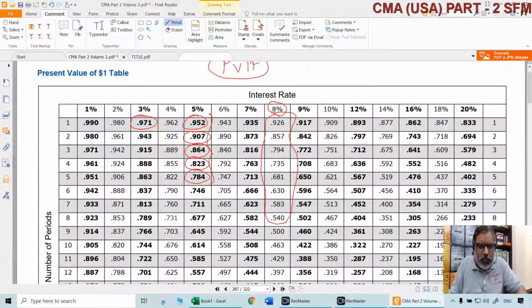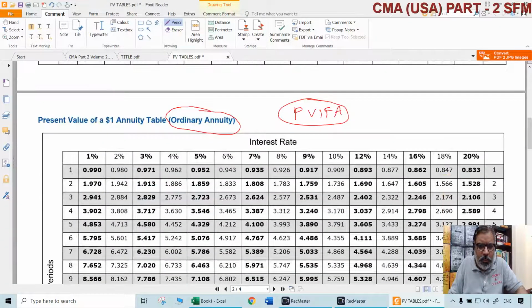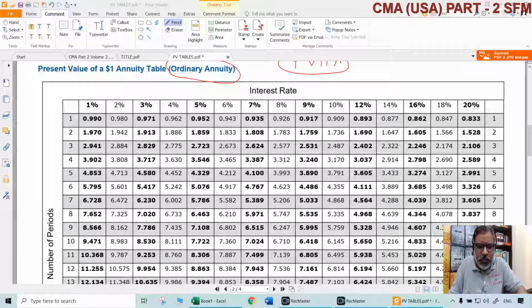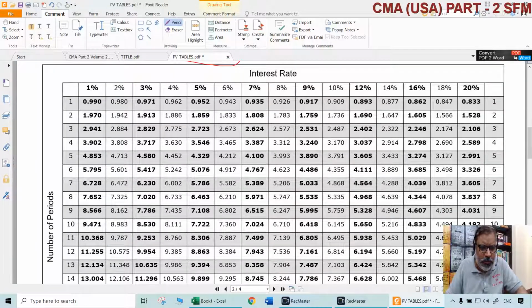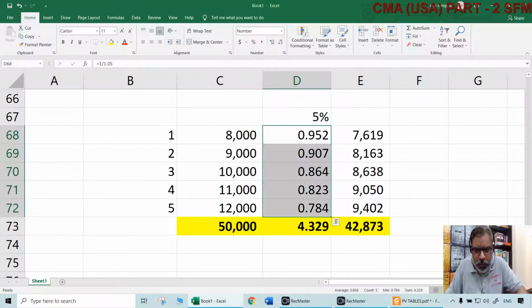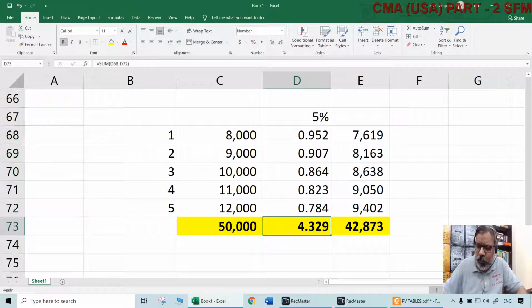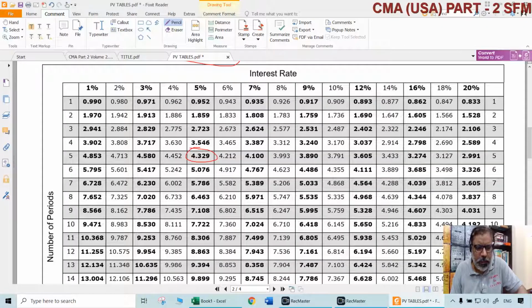Check that in the tables. PVIFA we are looking at now. What we wanted: 5%, 5 years. So where is it? Here. 4.329. Same. That is the PVIFA, which is nothing but the sum total of individual PVIFs for all those years. But do we need to do that always? Not required. Straight away we can get it from the table itself.